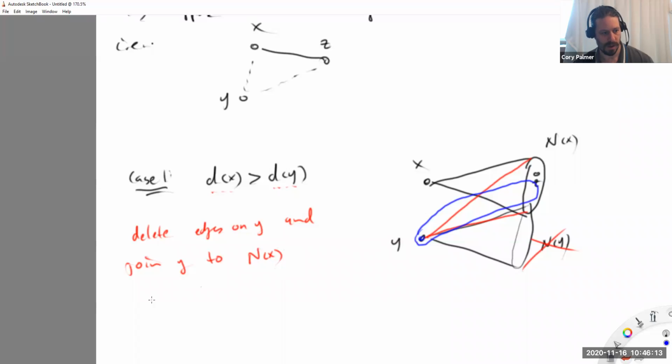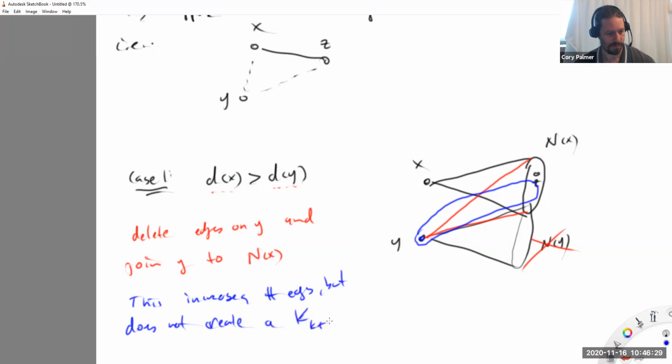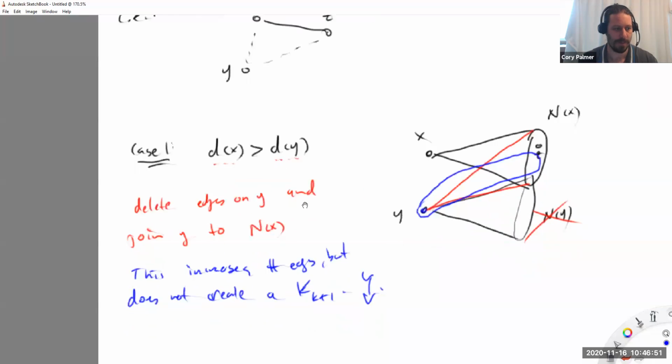So this procedure increases the number of edges, but does not create a k+1 clique. But that's a contradiction because my graph was already edge maximal among the k+1 clique-free graphs. So this is the first step of a symmetrization, because what am I doing here? I'm making y look more like x. So locally, I'm making the graph look more symmetric, depending on your notion of symmetric. But that's if this happens, right?